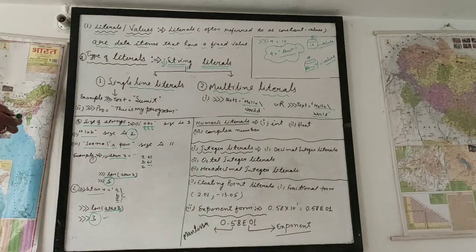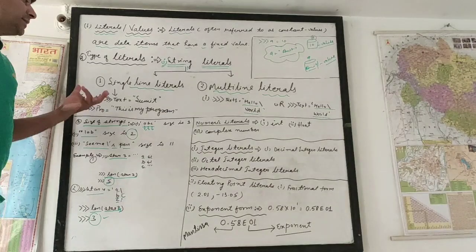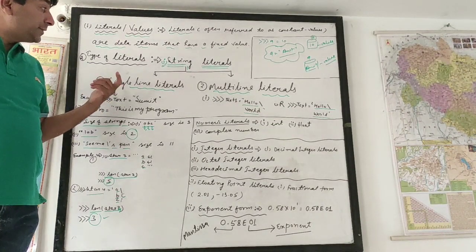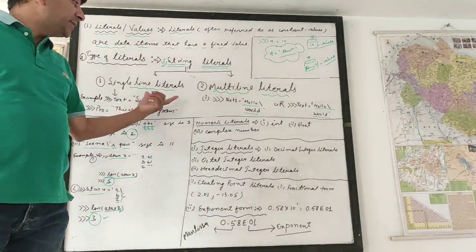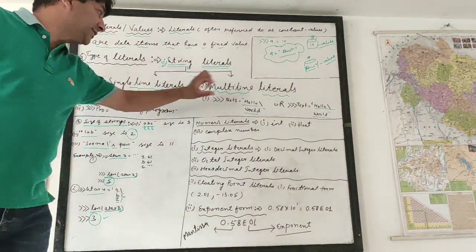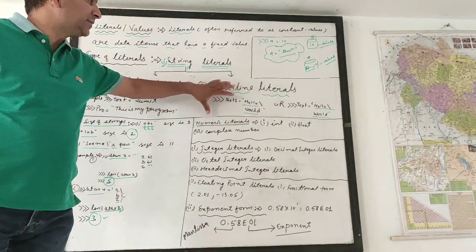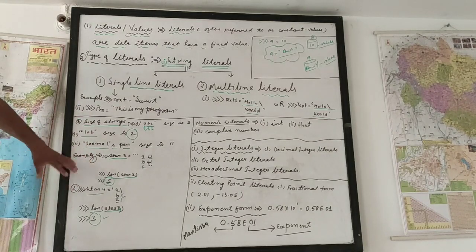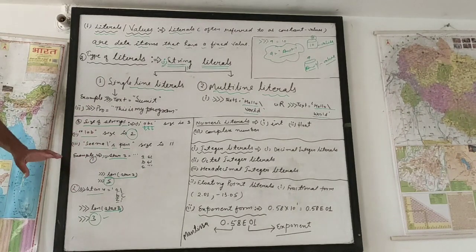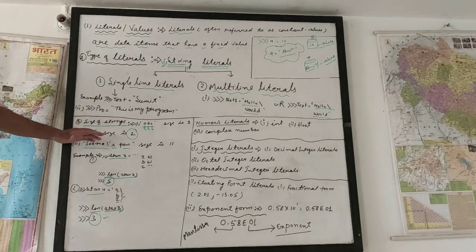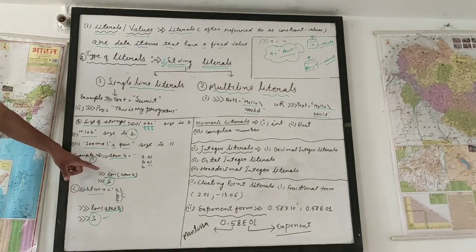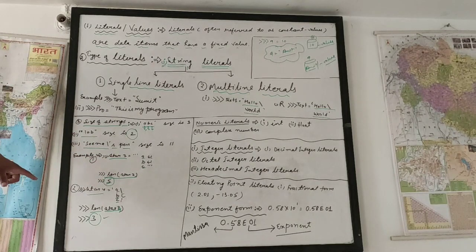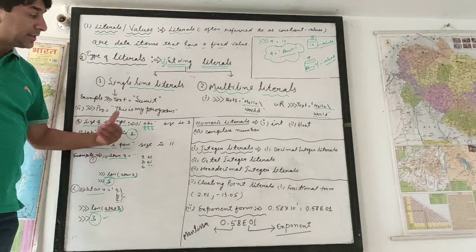Okay, so we understand. First, the string literals have two types of literals. Number one, single line literals, and another is multi-line literals. This is the example of single line literals, and this is the example of multi-line literals. And now we have to find out its size और its byte. इसके अंदर कितना byte है, उसको कैसे जानेंगे? And we have a function, len function. Then we have to pass the value of the literals. Then we find its total bytes or its total size. इस तरह से इसके अंदर का size पता चल जाएगा.